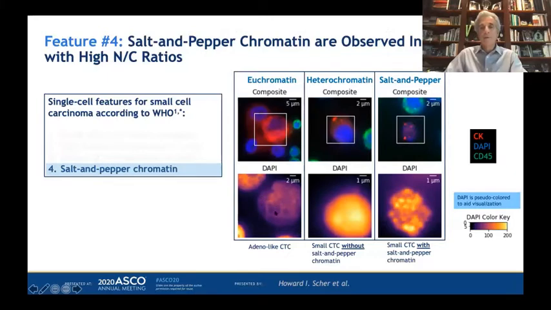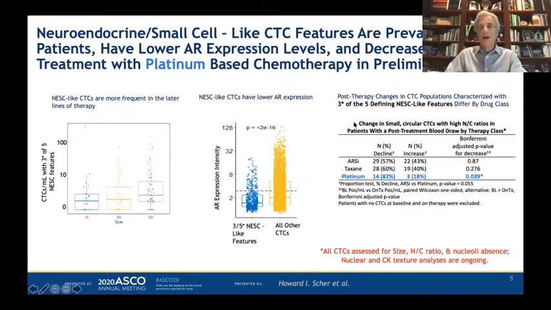Euchromatin, open, active, typical for an adenocarcinoma-like circulating tumor cell. Another with a heterochromatin pattern, dense and inactive. And a third with a salt and pepper pattern seen frequently in small cell lung cancer associated with very high proliferation rates. Overall, we've looked at 5 features, 4 those of the WHO and 1 additional one, which is detailed